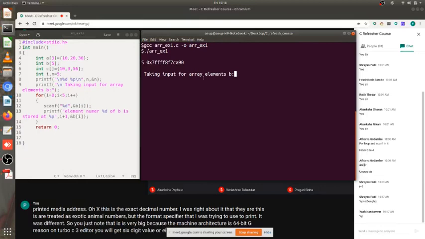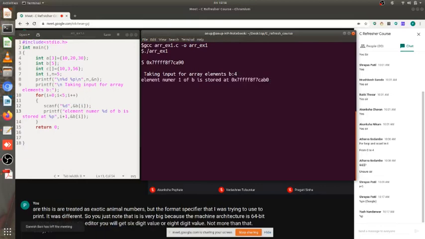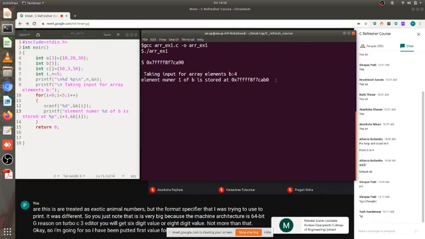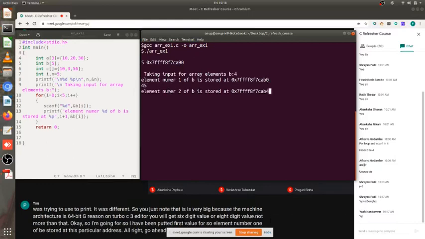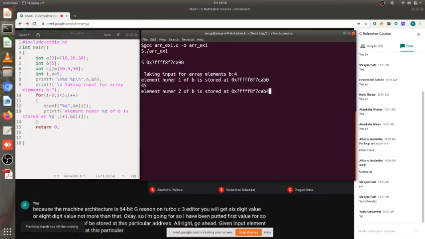Okay, so I'm having 4. So I've inputted the first value 4. So element number 1 of B is stored at this particular address. Now I go ahead and give an input. Element 2 of B is stored at this particular address. Can you see the difference in the address?